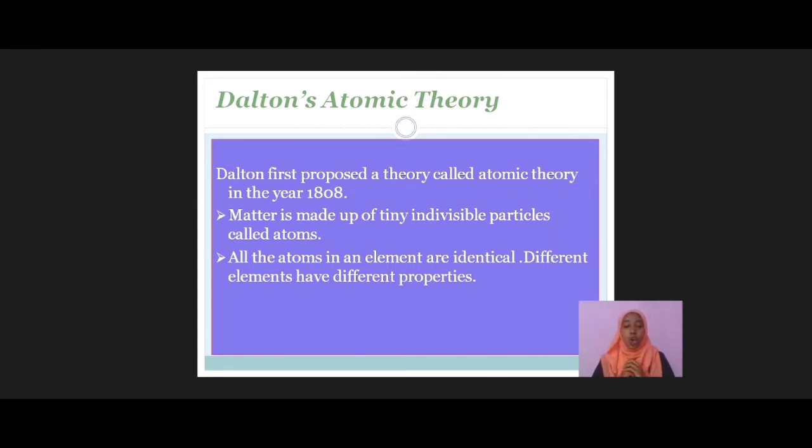Number 2: all the atoms in an element are identical, so they have the same size, shape, mass, weight and chemical properties, and different elements have different properties, that is mass, size, shape, weight and also chemical properties.